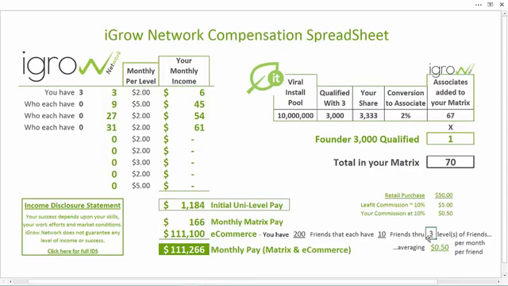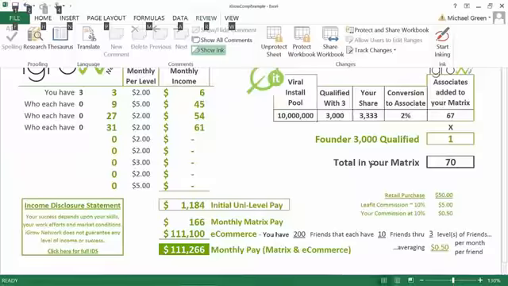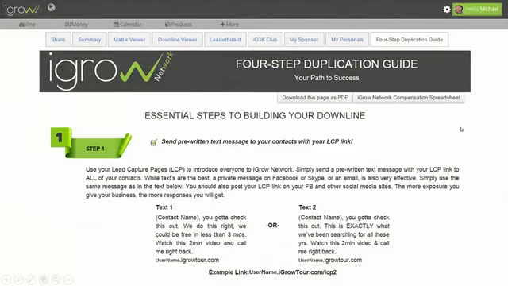Now, I told you I'd show you where to find this spreadsheet. Let me show you where to download it, and I'll set you up for the next recording you should probably watch. It's about the 4-step duplication guide. But this is your back office environment. This is when you first sign up as an associate. This is exactly where it's going to drop. And here is the iGrow Network compensation spreadsheet. Download a copy of that for yourself, and good luck getting sleep.